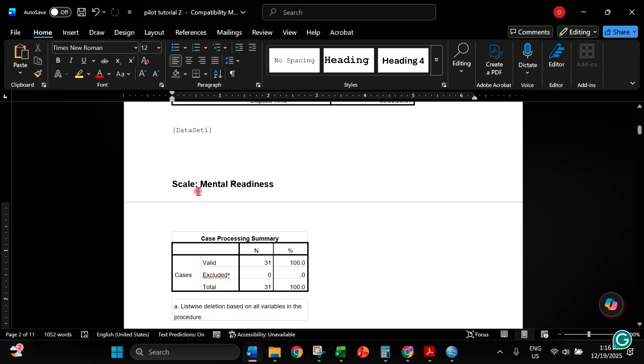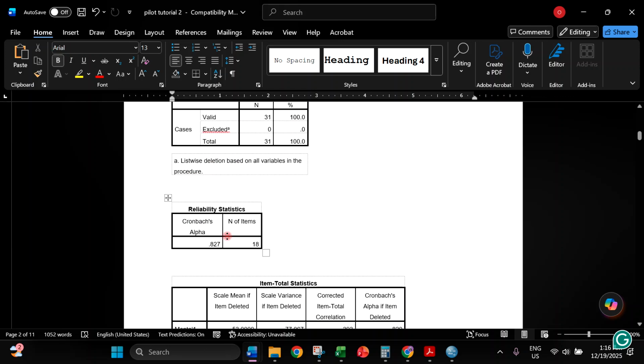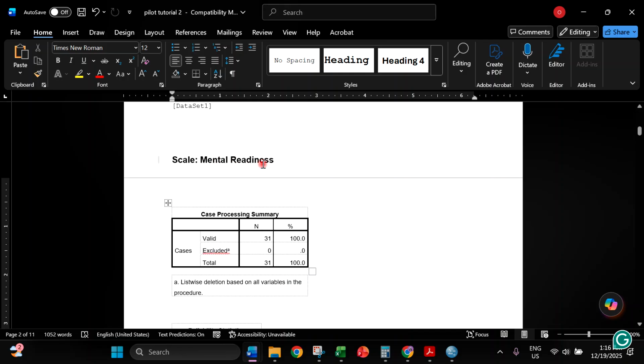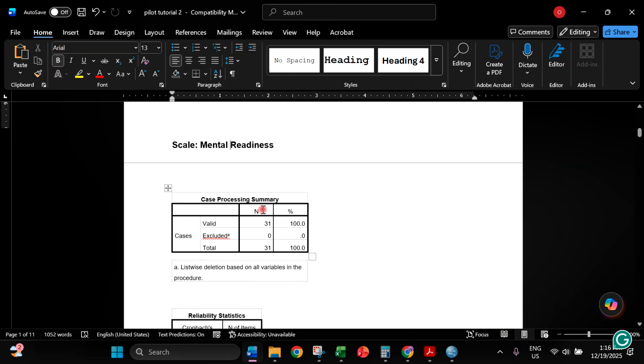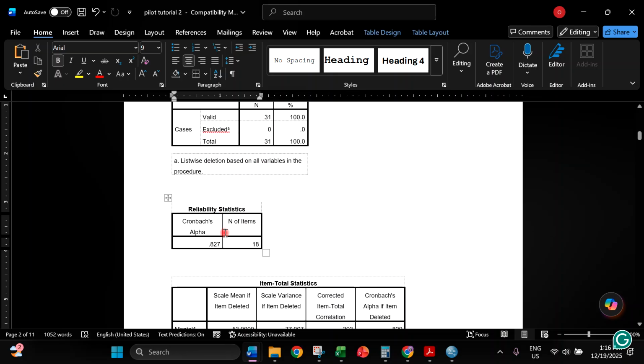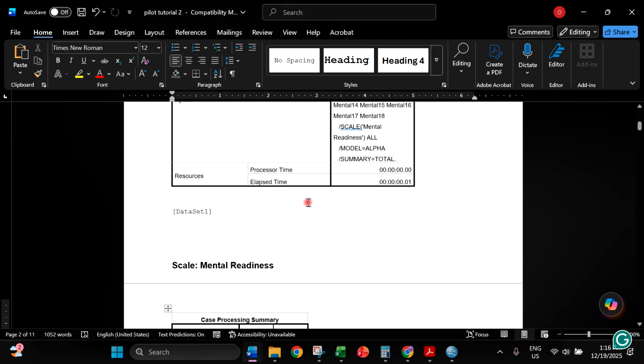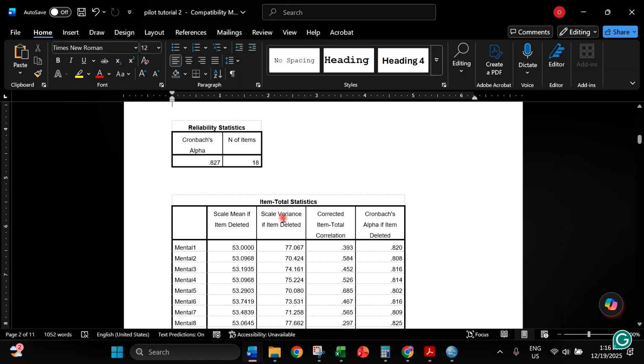So it shows here that your mental readiness questionnaire, since it yielded a Cronbach alpha value of 0.827, that value is more than 0.7. It shows that this questionnaire is indeed a reliable instrument. So this is the most particular number that you're going to notice, so you don't have to mind all the other tables there.